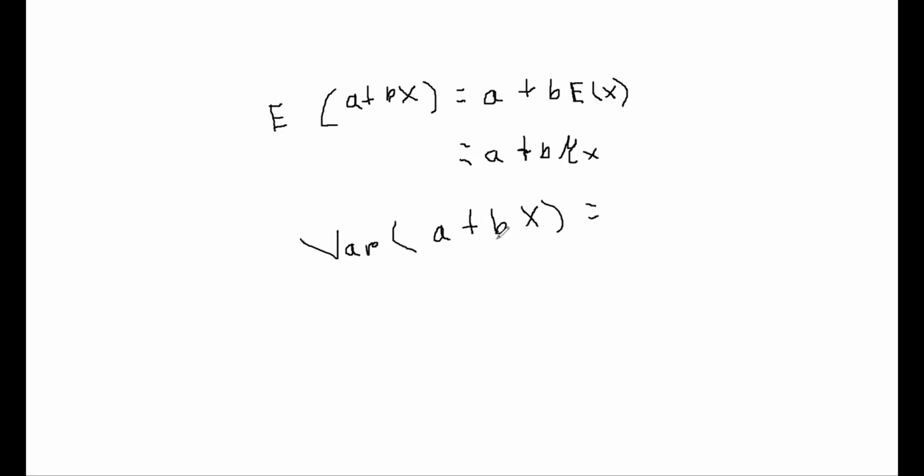And then you have a multiplicative format bx. If you take variance on bx, it will not work on b, it will only work on x. You have to take b out of the bracket. If you take b out of the bracket, you will also have to square it. So it will be b square, and variance will only work on x.